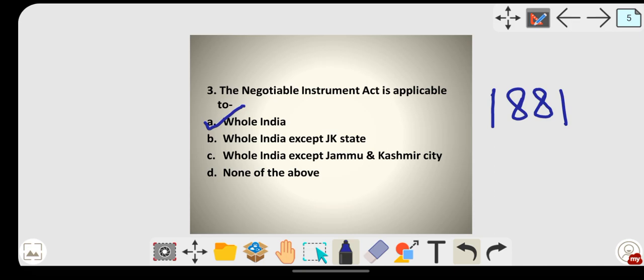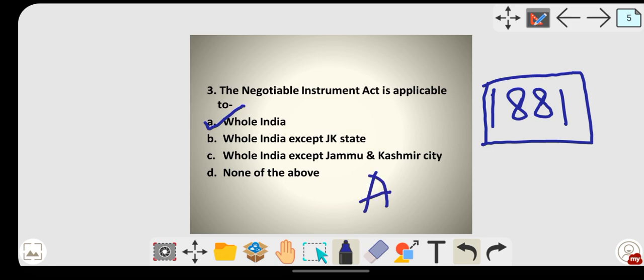The Sale of Goods Act, maybe the Contract Act, are applicable to India except Jammu and Kashmir. In order to confuse you, they have given the options whole India except Jammu and Kashmir state, whole India except Jammu and Kashmir city. So don't get confused. For the Negotiable Instruments Act, remember this year 1881, it is before independence, that's why it is applicable to entire India. So option A will be the right answer.